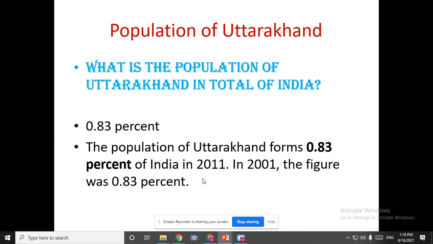Percentage wise, it is 0.83%. The total population of Uttarakhand forms 0.83% according to the 2011 census. When they did the survey in 2011, the population percentage was 0.83.